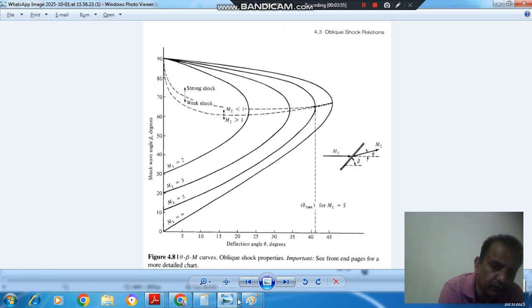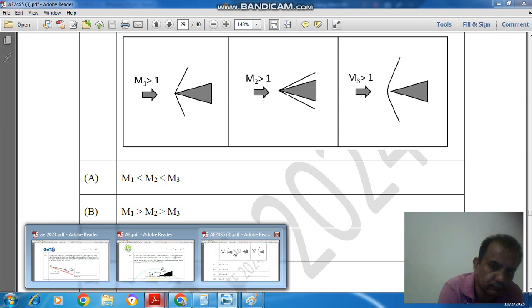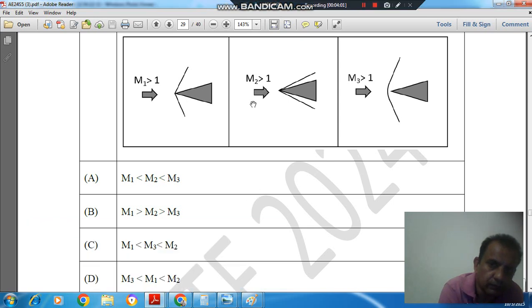So for higher Mach number, the flow will remain attached.